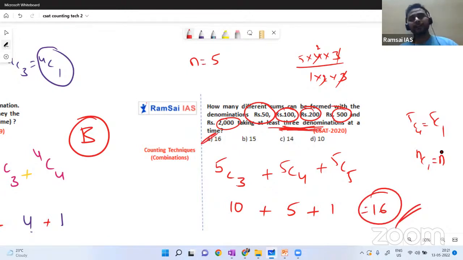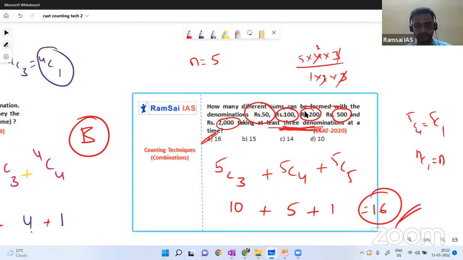So see, while we are learning this for the first time it may be difficult, but these applications should be very simple. The same concept we are applying here. How simple it is. Maybe in 2022 you'll be asked a similar question: how many different sums can be formed with the dimensions? I mean, there will be 5 or 6 different dimensions using at least 2. Then you can say nC2 plus nC3 plus nC4, like that you have to solve.